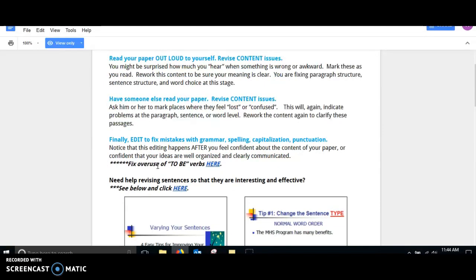And then fix those grammatical, spelling, capitalization, punctuation errors. This hopefully would be the easiest thing for you to fix, but you want to make sure that commas are put in the proper place, that you're using proper punctuation to end sentences. All semester long, we've been going over writing fundamentals. This is where you're going to be actually applying that information. Notice that after this editing happens, you're going to feel confident about the content of your paper and that it's well organized and communicated.